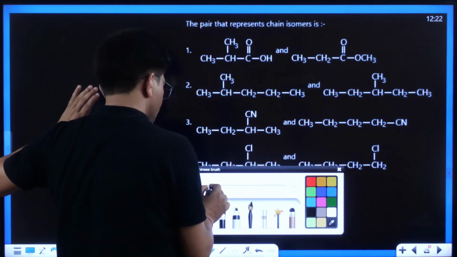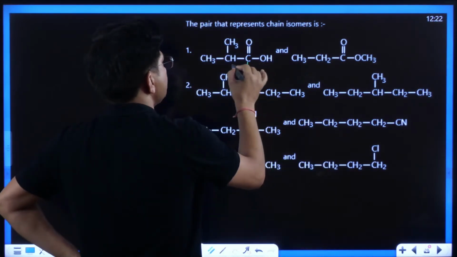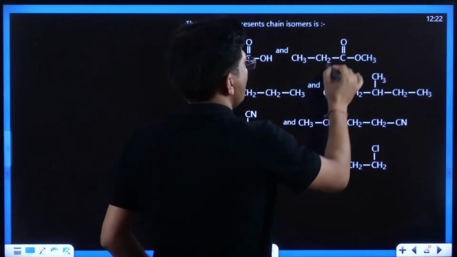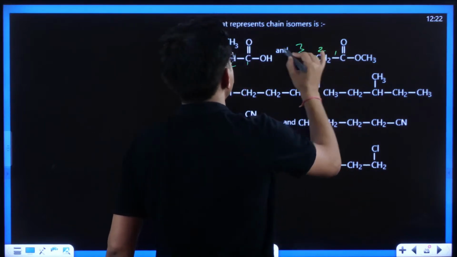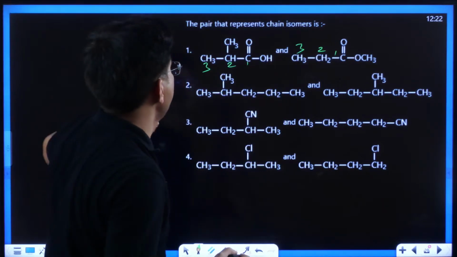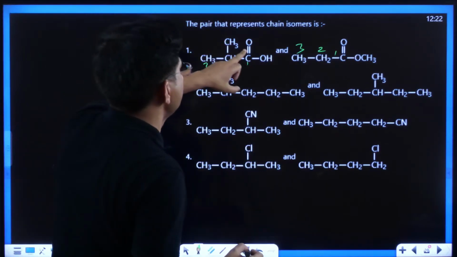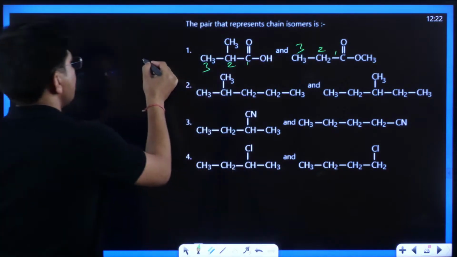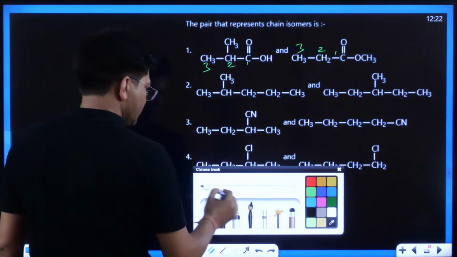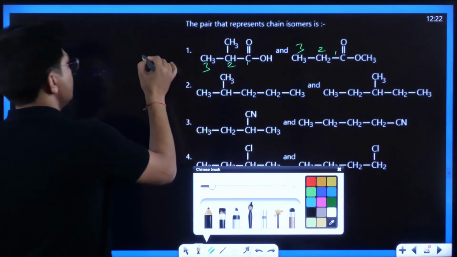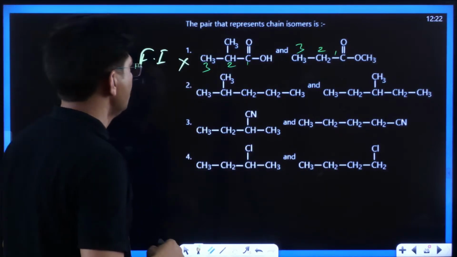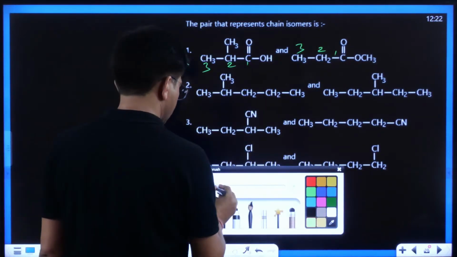Now let me find it out. Chain isomerism. 1, 2, 3, parent chain of 3 carbon atoms, and 1, 2, 3. Even their functional group is changed. 1, 2, 3 carbons and 4 carbons, 1, 2, 3, 4. They are functional isomers, not chain isomers, so they can't be the answer. Now here in this, what I can see, kids.